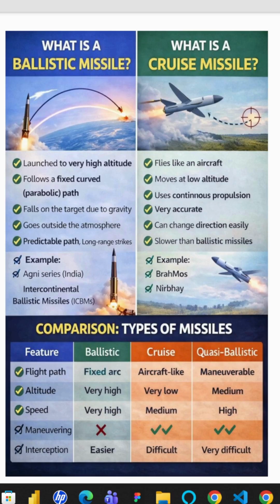So yesterday I explained about the Pralay quasi-ballistic missile. There are different missiles which are categorized on the basis of their flight paths.